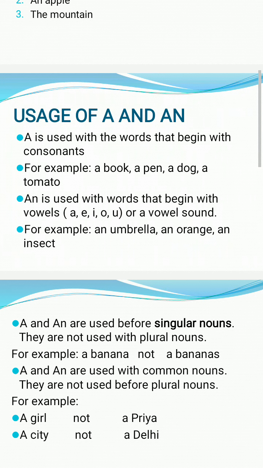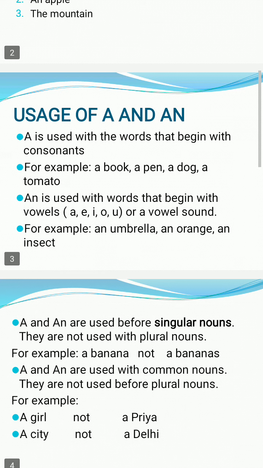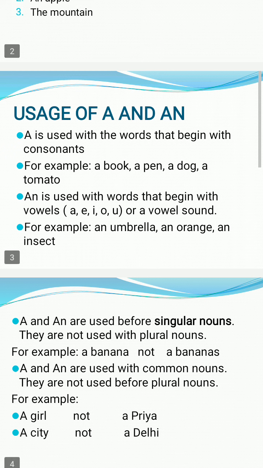For example, a book, a pen, a dog, a tomato. All these, B, P, D, T, are consonants. So with all the words that start with the consonants, we use a in front of them. Then an. As we have learnt, we use a in front of the words that start with the consonants. So the vowels are remaining. In front of the words that start with the vowels A, E, I, O, U, we always use the word an.